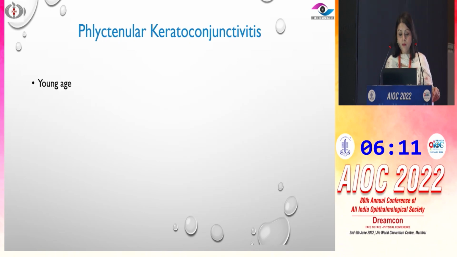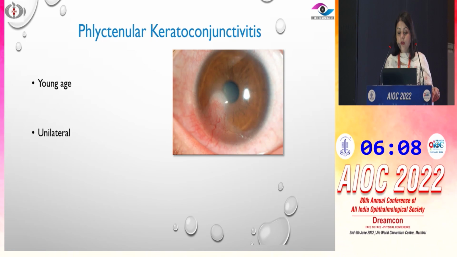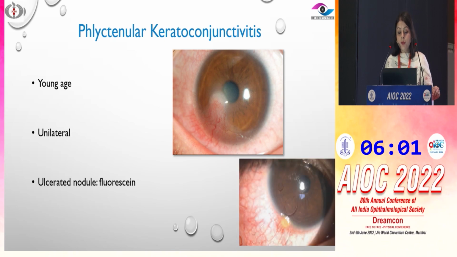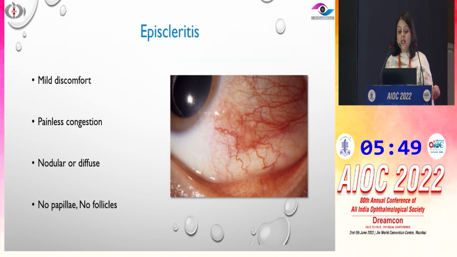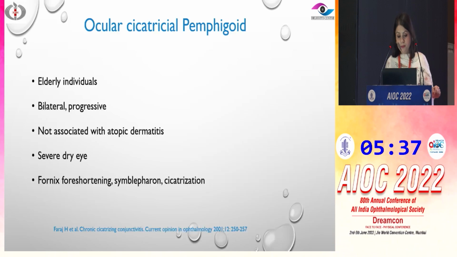Now, phlyctenular keratoconjunctivitis is another important differential, because this usually presents in the younger age group, and it is usually unilateral, which would help us in differentiating from allergic disease. And if we stain, we'll typically find an isolated nodule, the phlycten. So that would help us in differentiating this disease. Episcleritis usually presents with mild discomfort. Patients very rarely complain of itching. They would just come with redness and mild discomfort. It's sort of a painless congestion, and there are no associated papillae and no associated follicles.